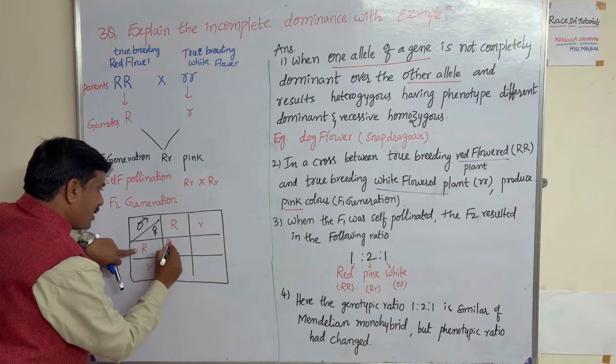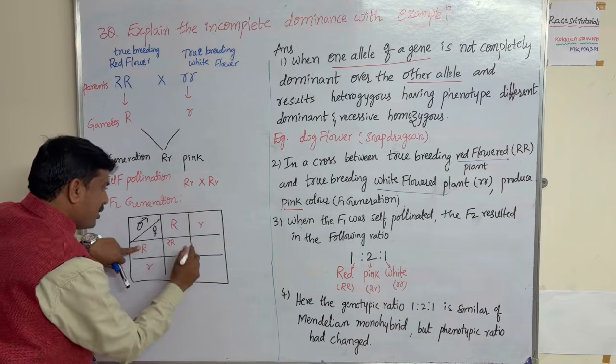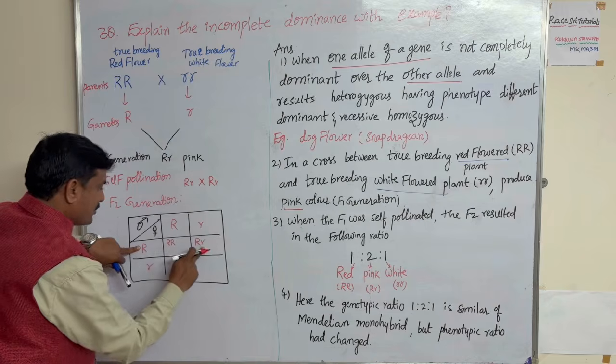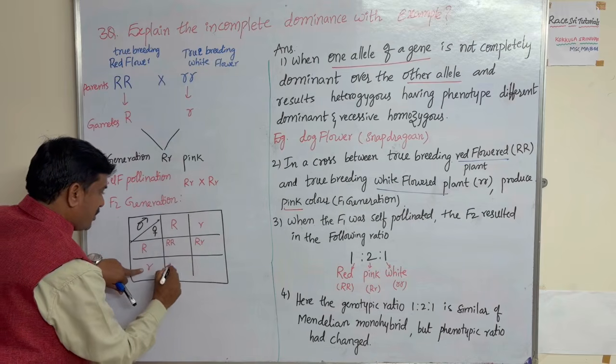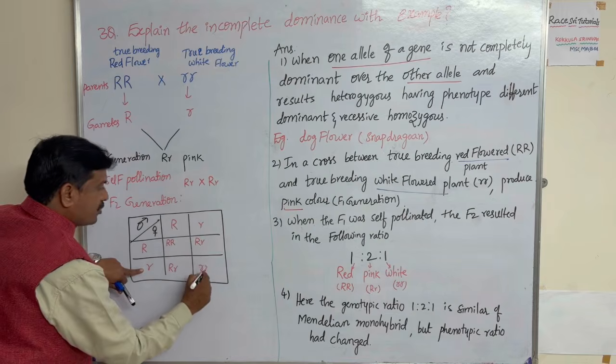Capital R, capital R. Next, capital R, small r. Capital should always be written first. Capital R, small r. The next is small r, small r. That's it.